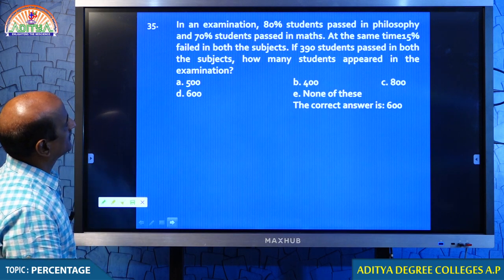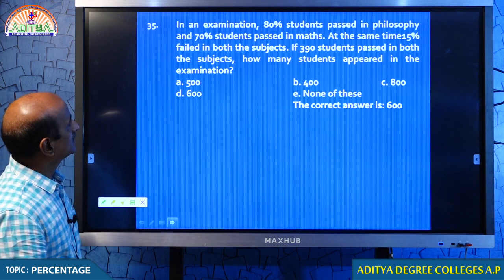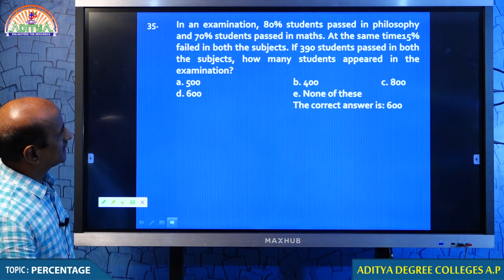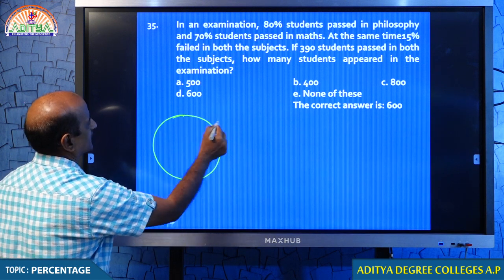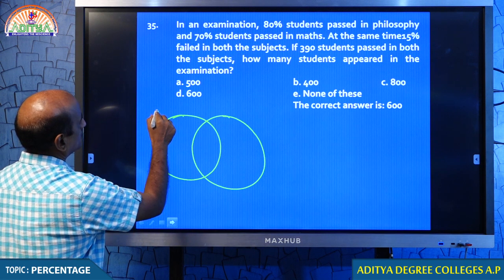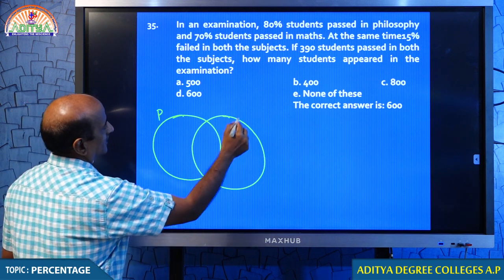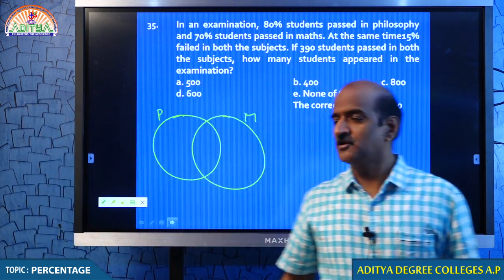Question number 35. In an examination, 80% of students passed in philosophy and 70% passed in maths. At the same time, 15% failed. Okay, this is very interesting. Students, let me tell you one thing.